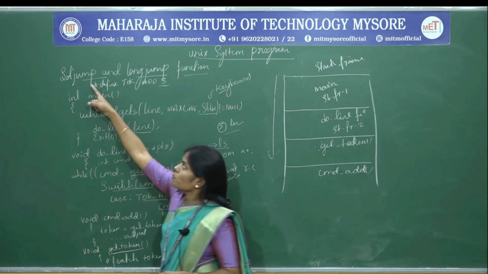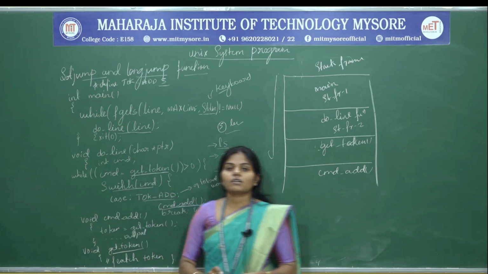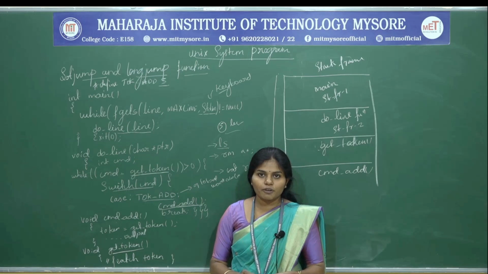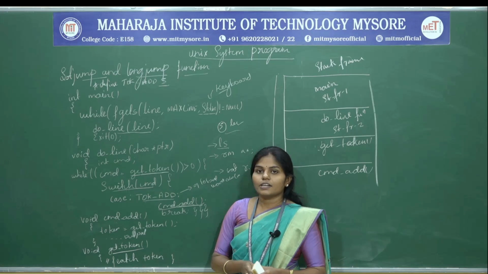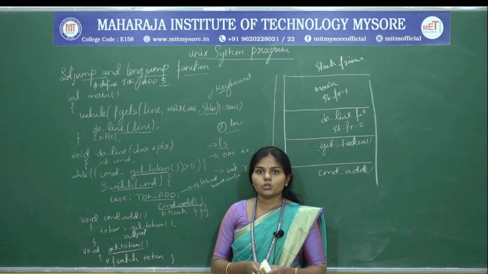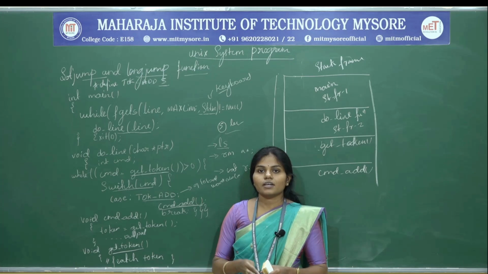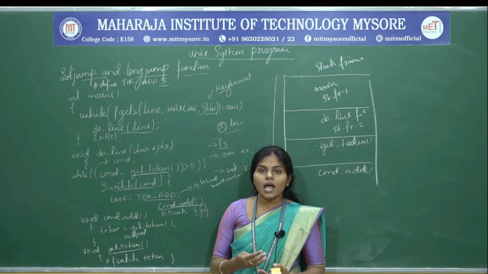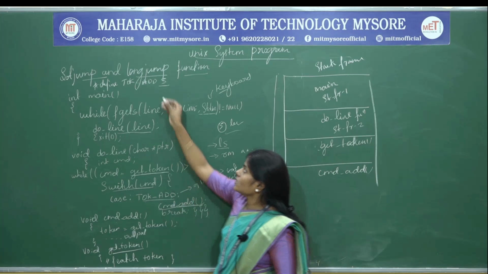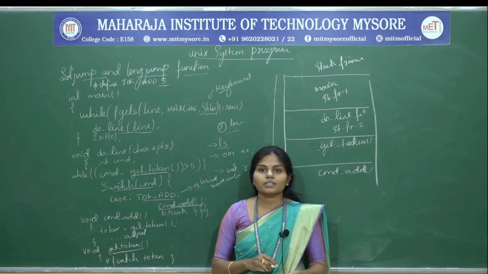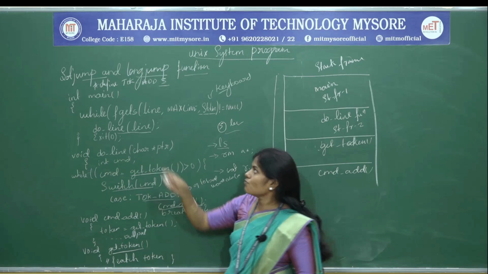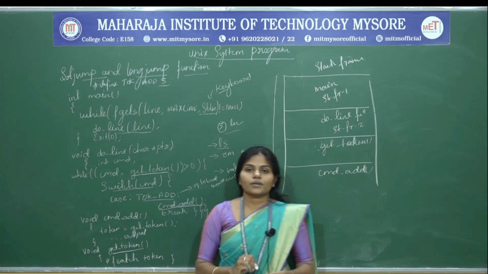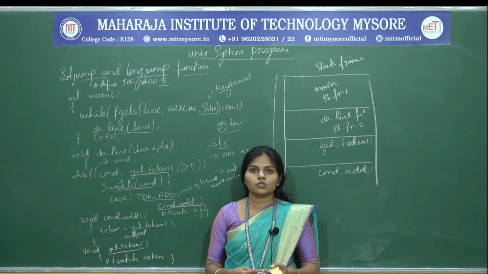So we are going to make use of set jump. When the function set jump is called, it is going to store the current status in the stack. Next after that, the control will be given back to the nested function. Now the nested function is going to execute. After that it is going to call the long jump. Now after executing the long jump, the control will be given back to where the set jump was called. So this is how internally it is going to work.